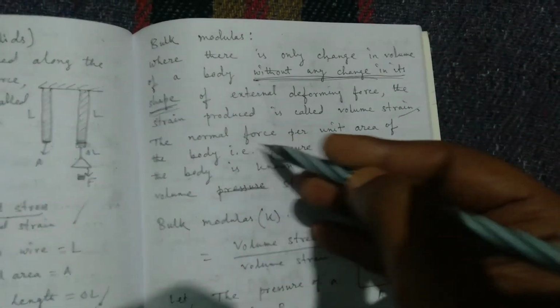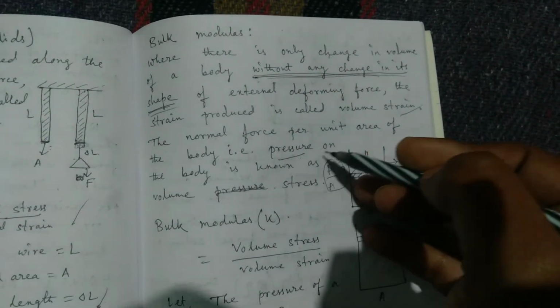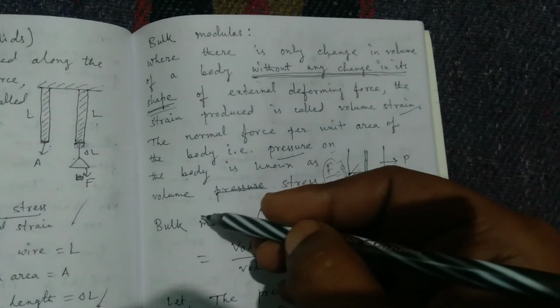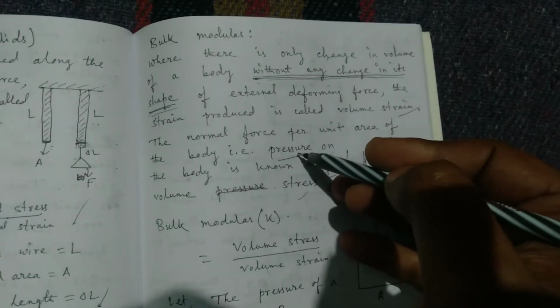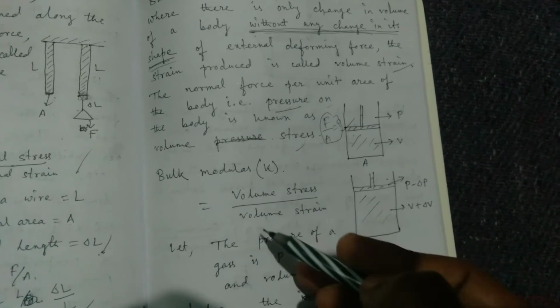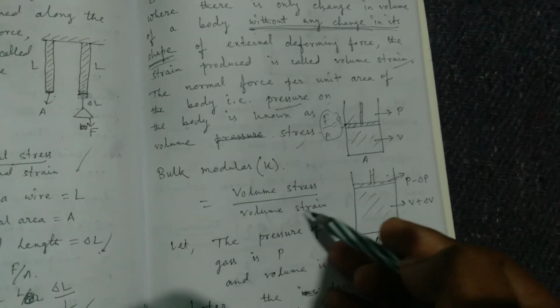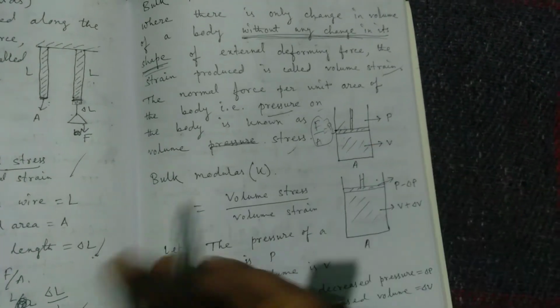So here the stress will be the pressure for the bulk modulus. This is called volume stress or pressure. So the bulk modulus will be volume stress by volume strain. Volume stress is equal to pressure and volume strain is the change in volume.